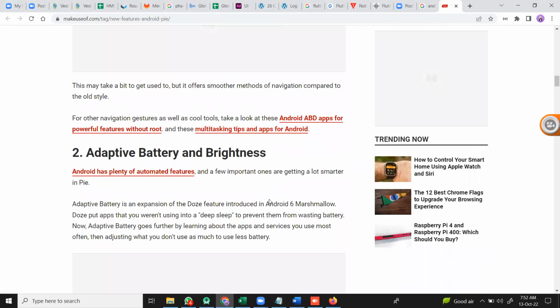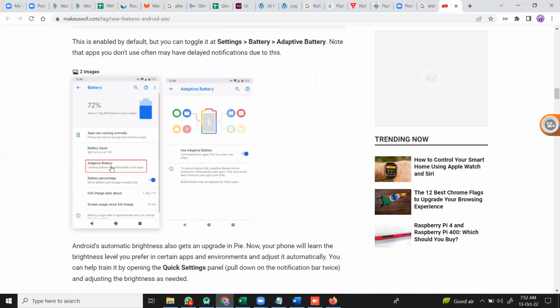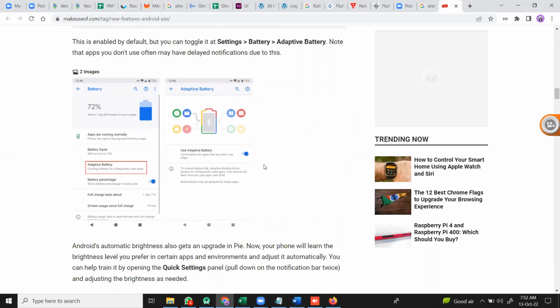Next is adaptive battery and brightness. We already saw this from 7.0, but some updates have happened. Like after 11 o'clock, you can say that's sleeping time. When you are in sleeping time, the brightness will be reduced, the volume automatically goes a little bit down, and the battery consumption is also less compared to daytime activity. We can set that up here. That adaptive battery goes automatically after a certain time. If I set 11 o'clock as my sleeping time, automatically at 11 o'clock it goes to sleeping mode.